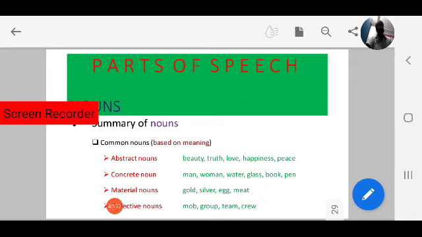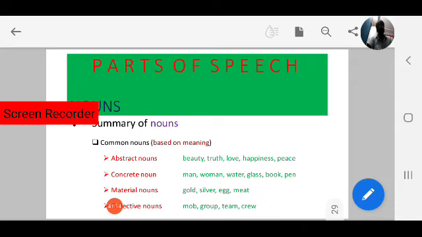Yes, the difference between abstract nouns and concrete nouns is that abstract nouns cannot be detected by our senses. Concrete nouns are quite opposite to abstract nouns. We can recognize them by our senses. For example, we can touch them, see them, hold them, smell them, and taste them. We can recognize them by our five senses.